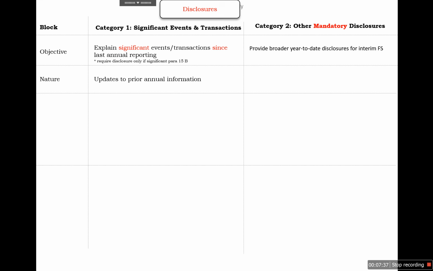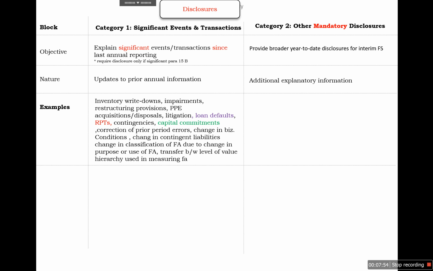The nature of the significant event disclosure is to update the prior annual information, with the latest information about events after the latest annual reporting period. And in case of mandatory disclosures, additional explanatory information is required. For example, in routine transactions, we need to disclose inventory write-downs, devaluations, impairments, restructuring provisions, PPE, defaults, related party disclosures, and capital commitments, etc.